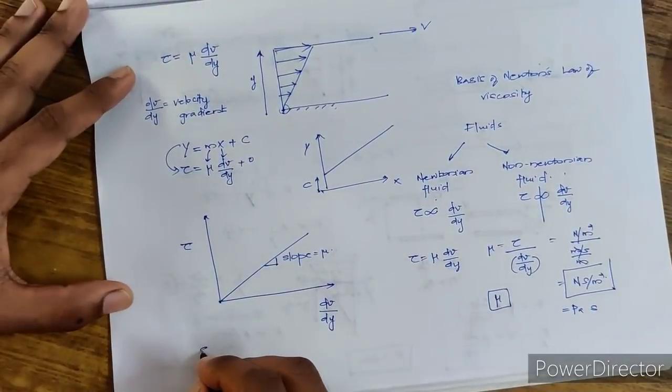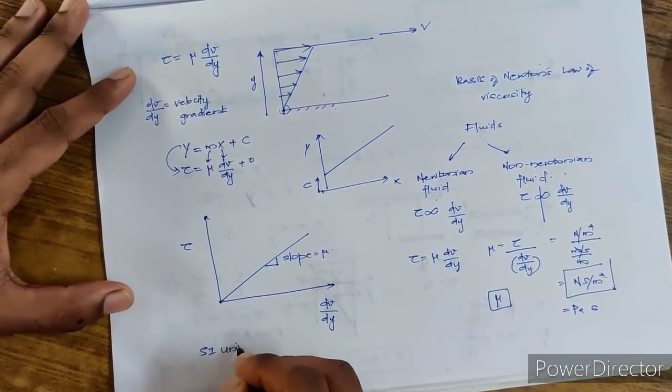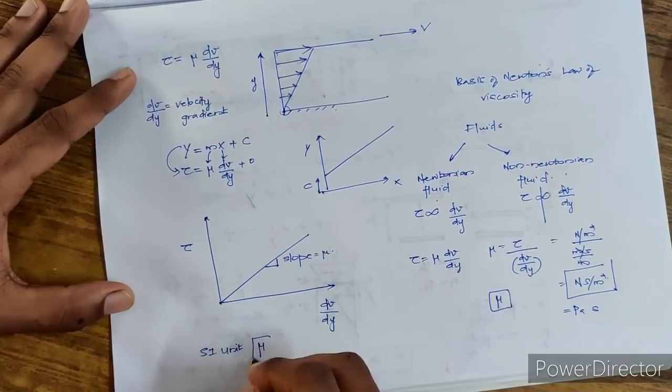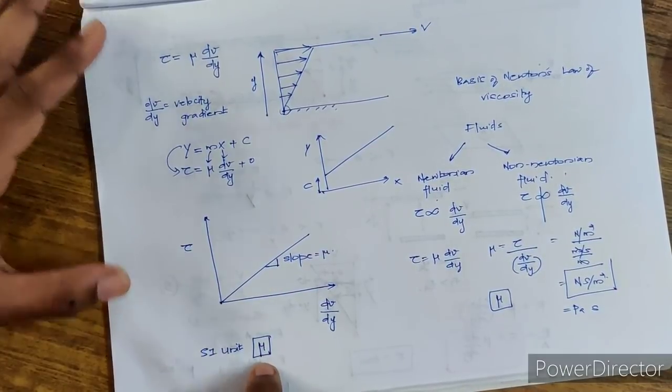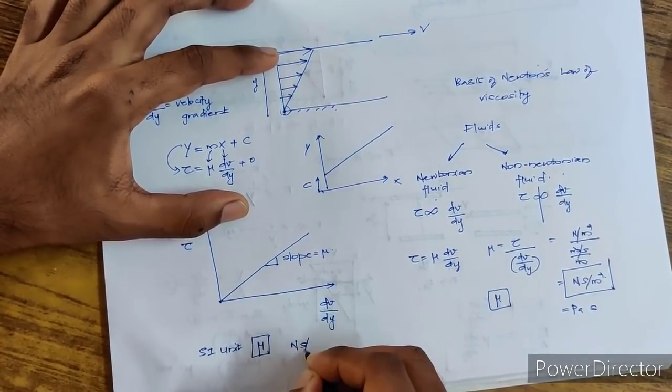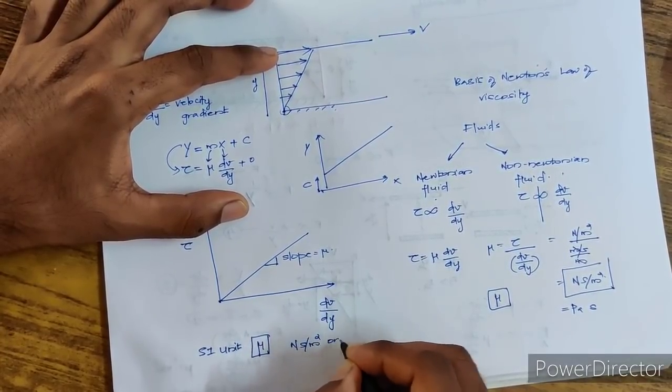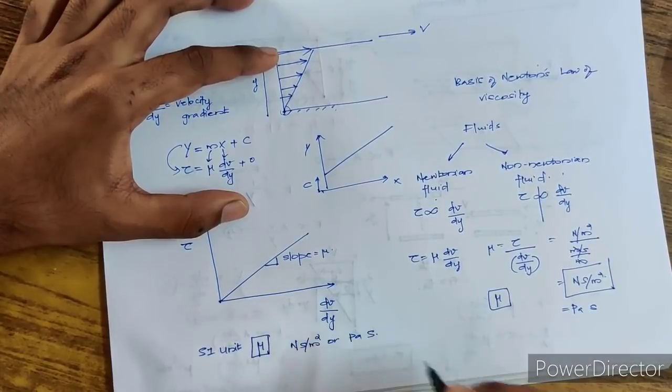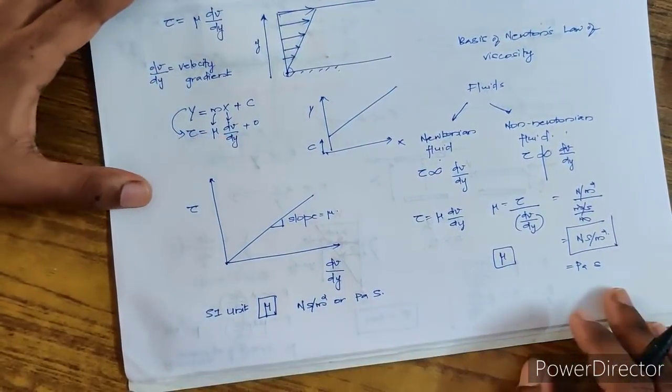So the SI unit for mu, the dynamic viscosity coefficient, can be either Newton second per meter square or Pascal second. This is the SI unit.